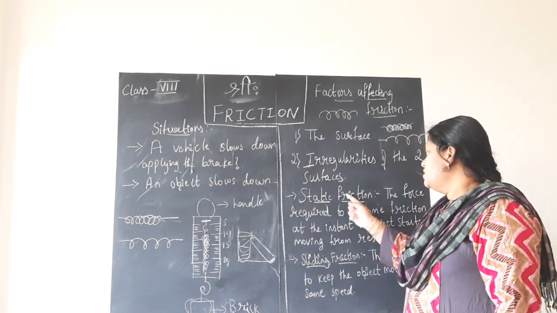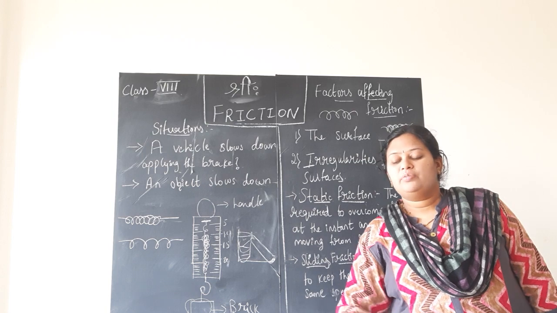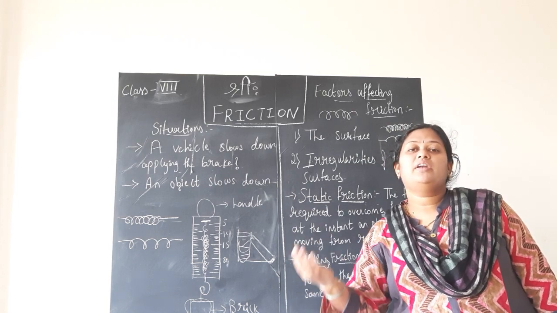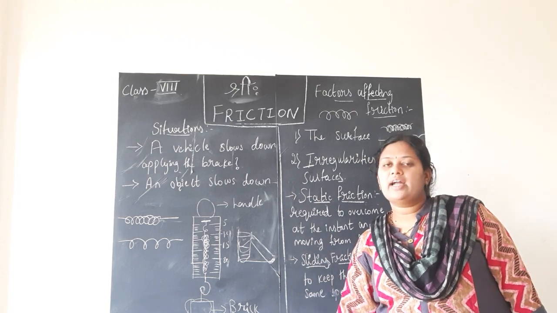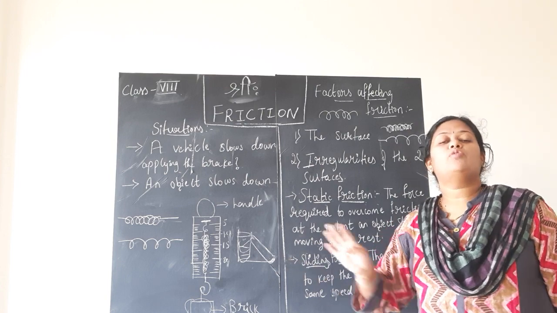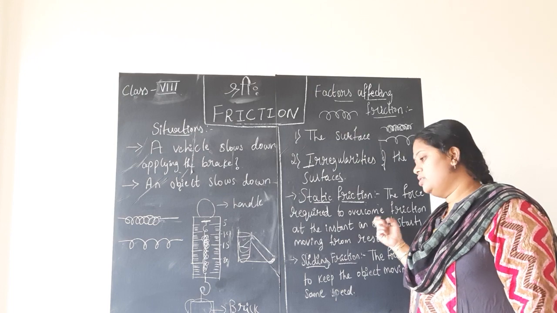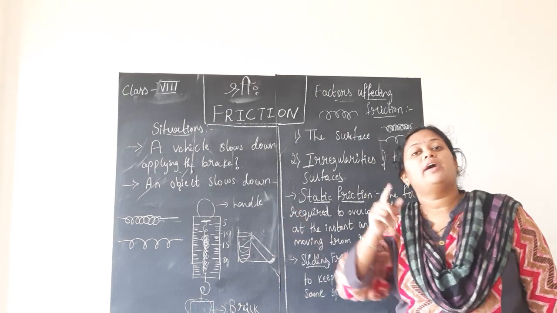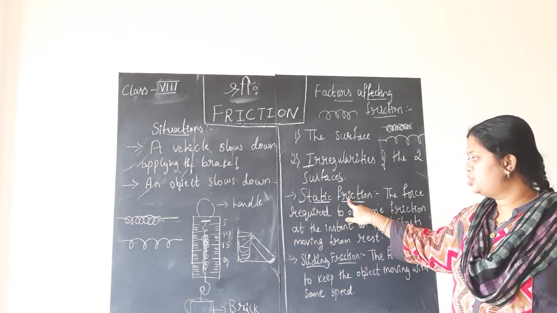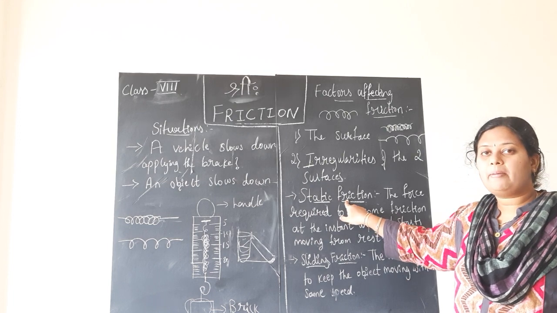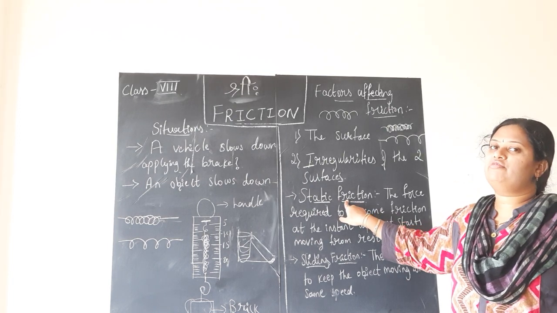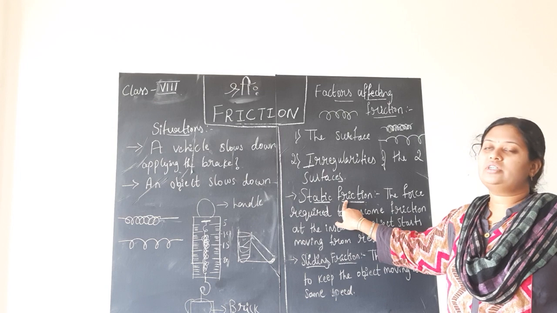So static friction means the frictional force which is present between the surface of the wooden block and the floor, which is stopping the motion of the object. In order to move the object, you have to overcome this static friction. This means the force which you are applying should be greater than the static friction. Then only the object will start to move.